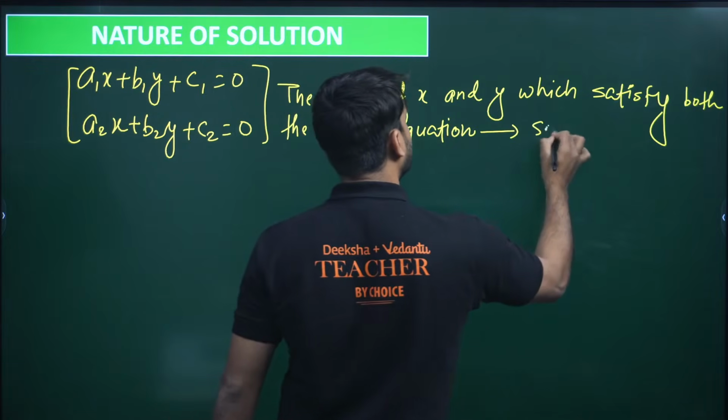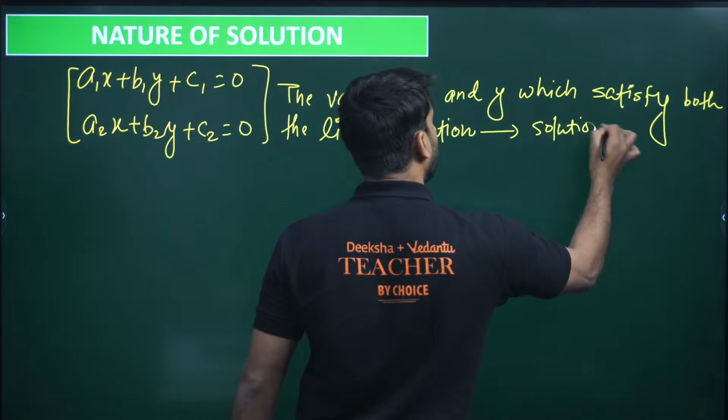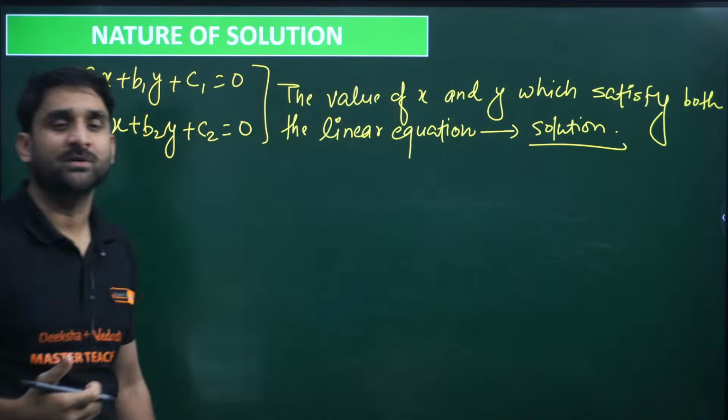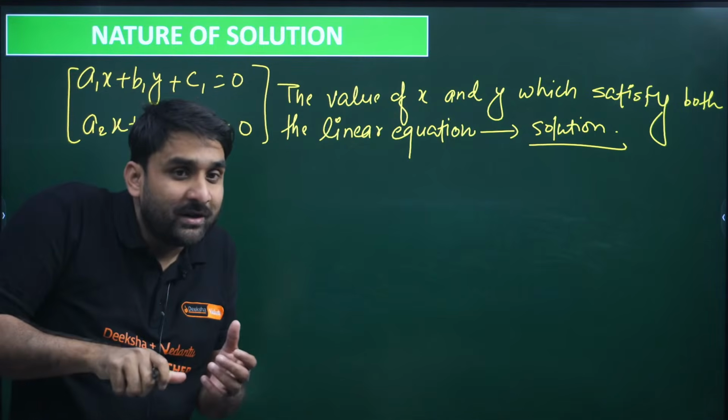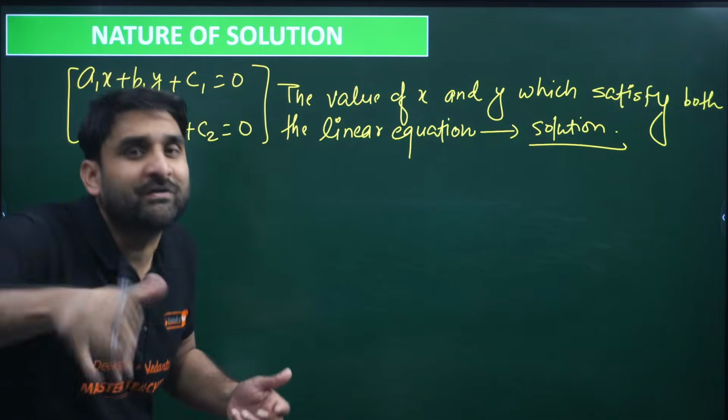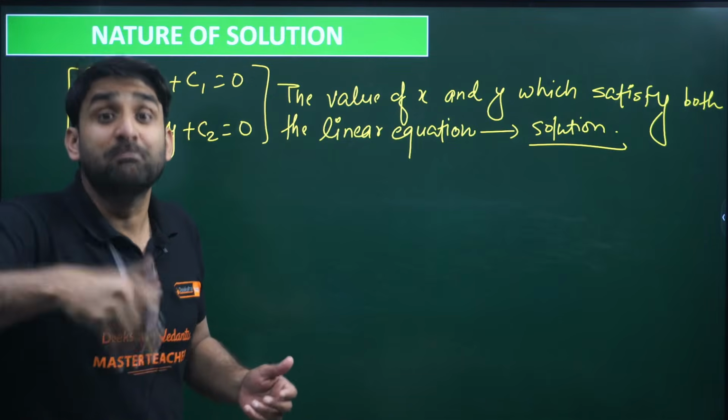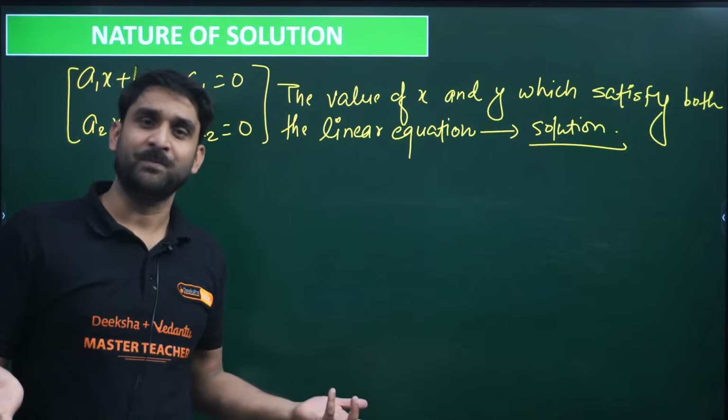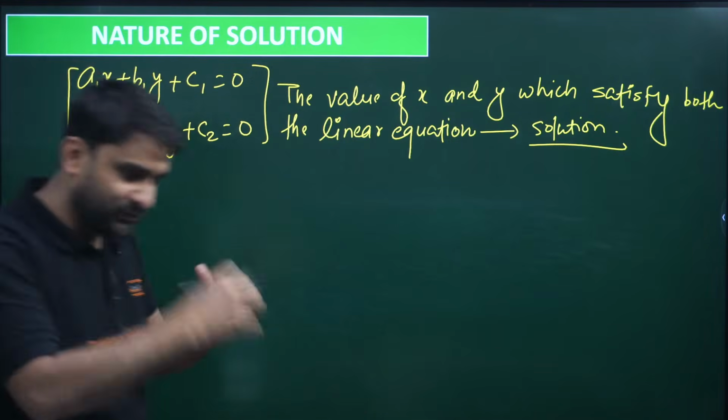So if anyone asks you what is called solution, what does it mean by solution? The value of x and y which satisfy both the linear equations, that is called solution. So there are so many methods.